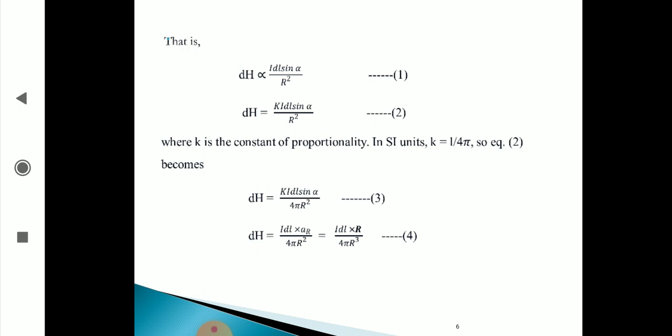In SI units, the value of k is 1 by 4 pi. Therefore, equation 2 becomes dH equal to, you see here k is wrong, don't note down the k, it is wrongly printed there. dH is equal to I dl sin alpha by 4 pi r square. I dl sin alpha can be written like this: dH is equal to I dl cross a_R by 4 pi r square, that is equal to I dl cross R by 4 pi r cube.